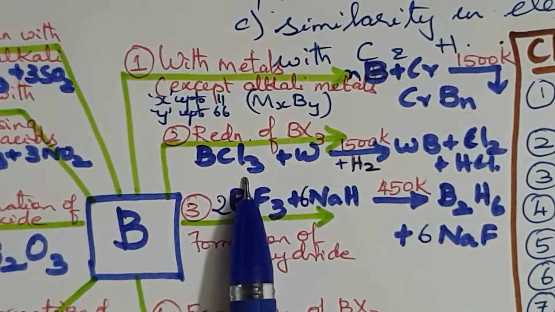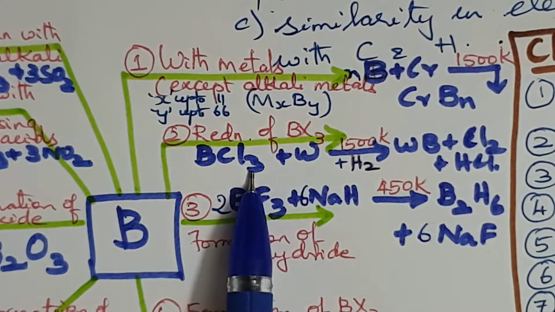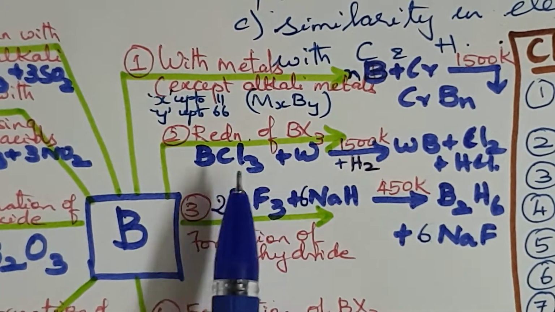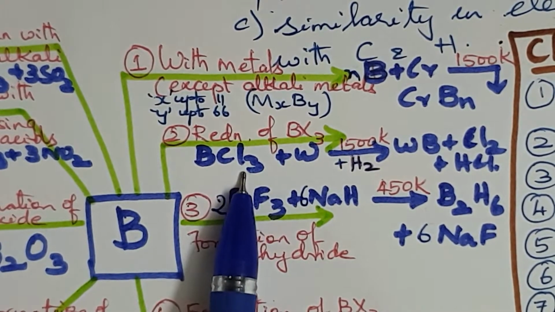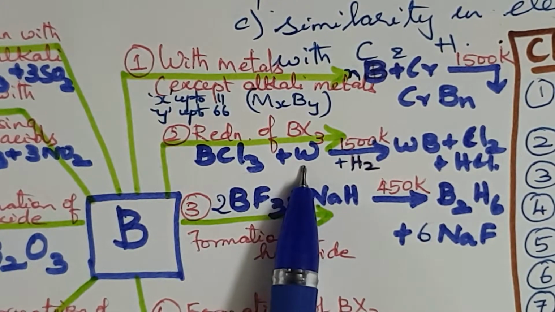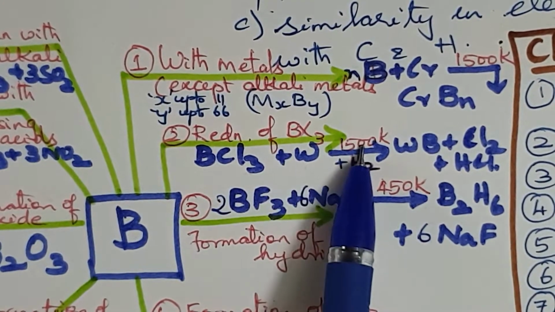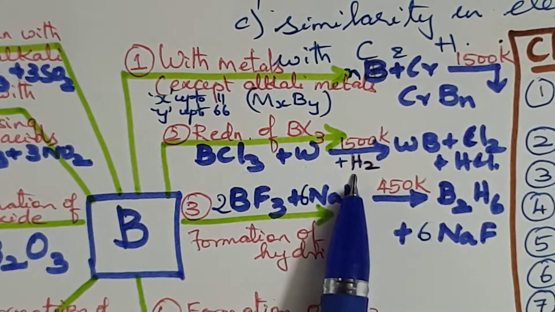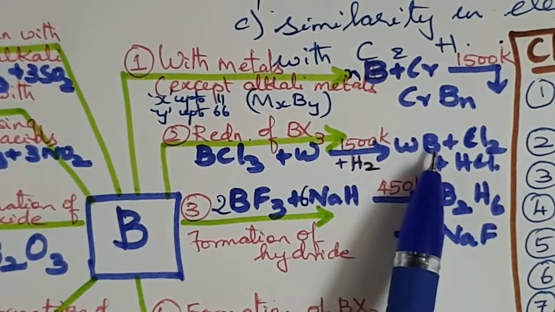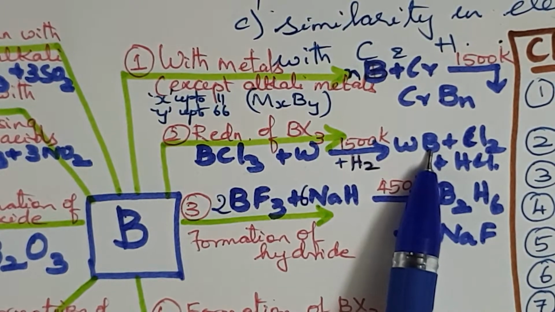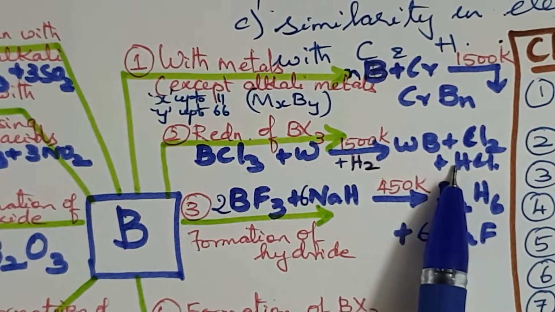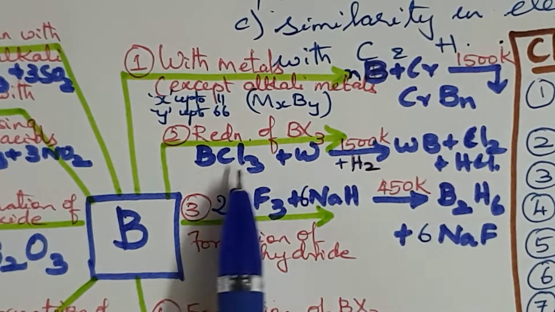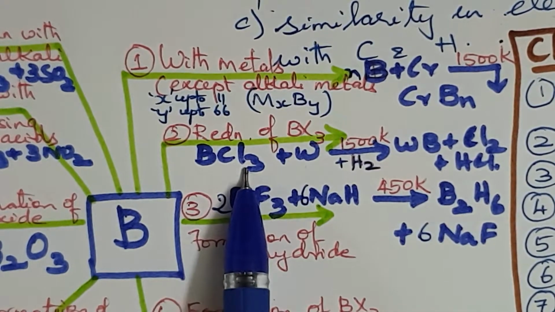Now let us look into the reduction of a boron halide. Let's take boron trihalide, BCl3, which reacts with W, which is tungsten, at a high temperature of 1500 Kelvin in the presence of hydrogen, and it forms tungsten boride WB plus chlorine and HCl. So this is the reduction of boron trichloride.